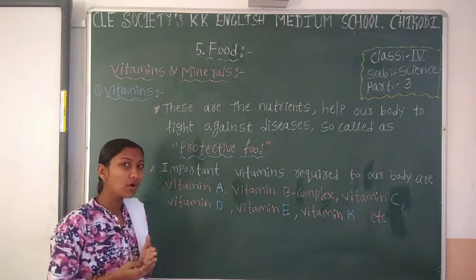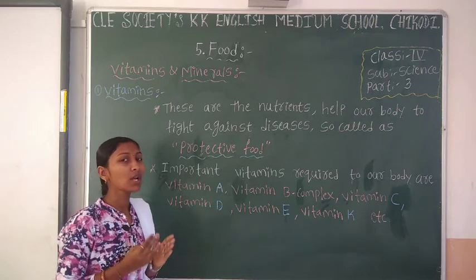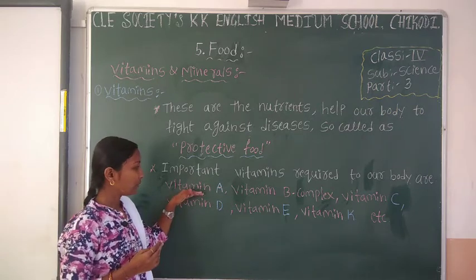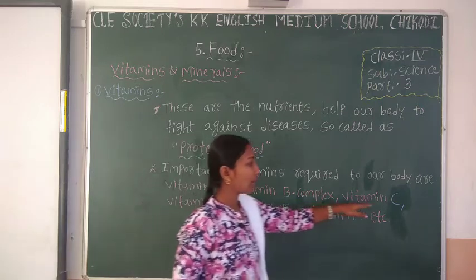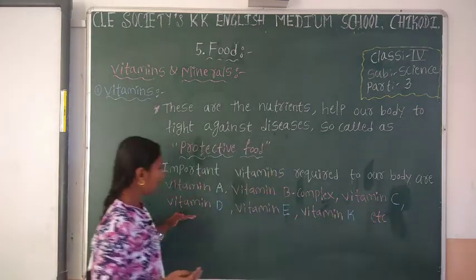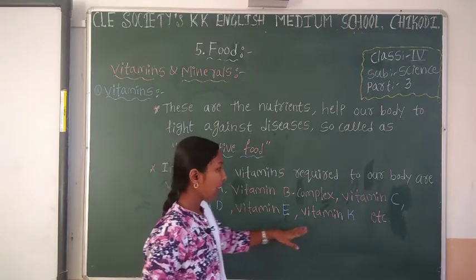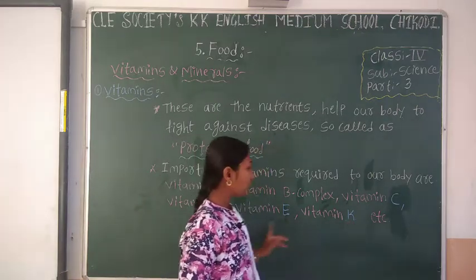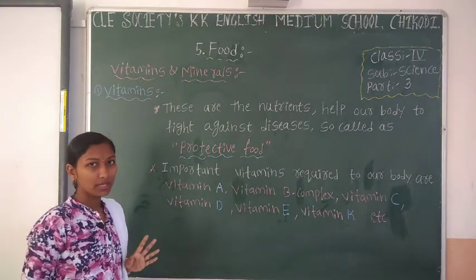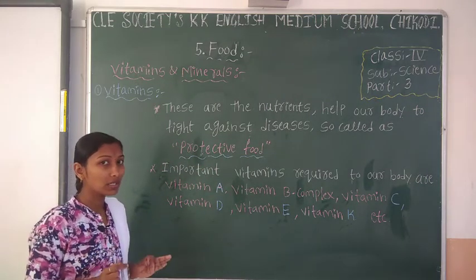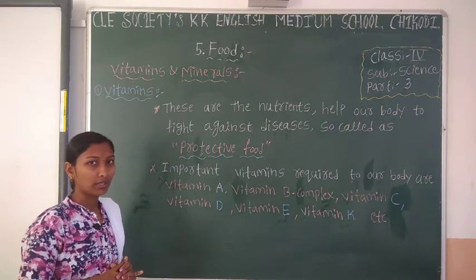What are they? Vitamin A, vitamin B complex, vitamin C, vitamin D, vitamin E and vitamin K. These are the very important vitamins required for our body.